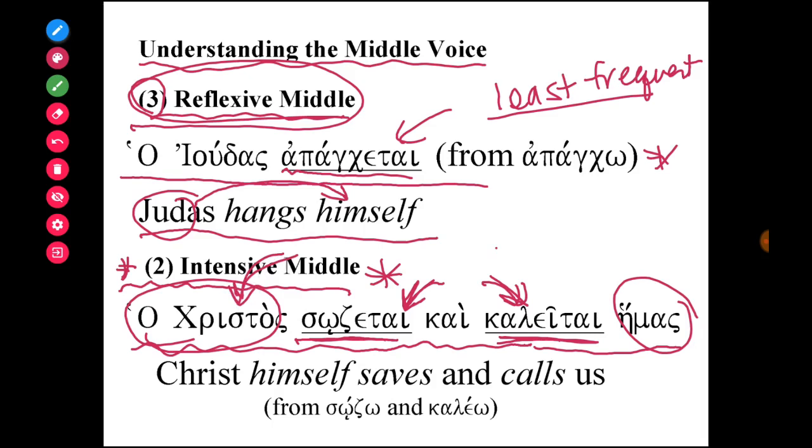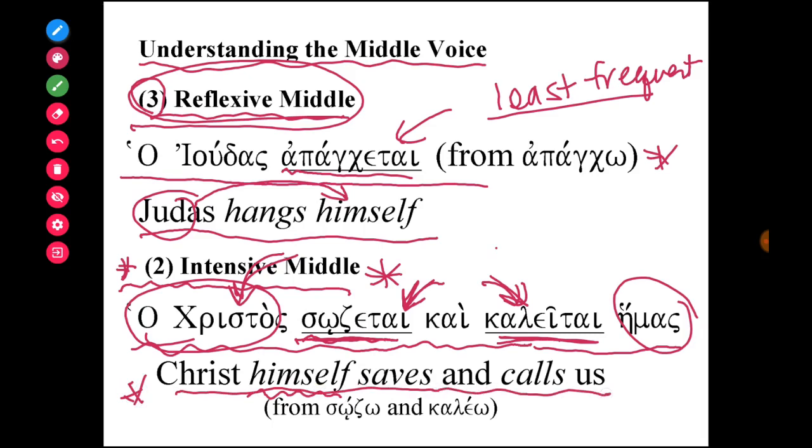Now, how do we show that the subject is emphasized in our English translation? In Greek, we can show that the subject is emphasized by using the middle voice. But in English, we don't have a middle voice equivalent. So artificially, what we've done is insert the word himself, and we translate this as Christ himself saves and calls us.